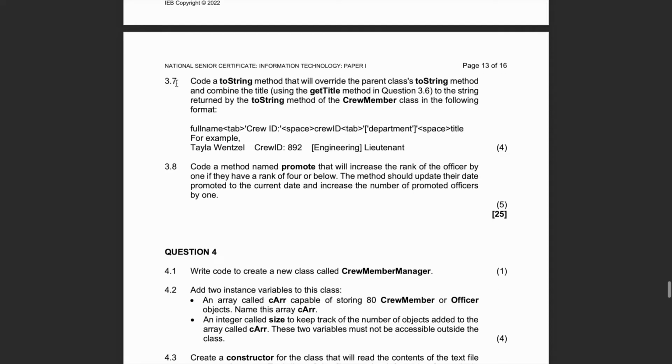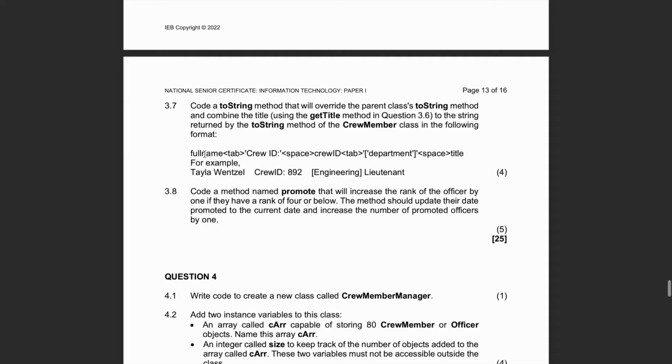3.7 says code a toString method using the getTitle method in question 3.6 and the one created in the crew member class. So they give us an example of what it'll look like. And you should notice that up until this section over here, we've already done this, but we've done this in the crew member class, right? The whole full name tab, crew ID. This exists. We already have this now as a toString method in our crew member class.